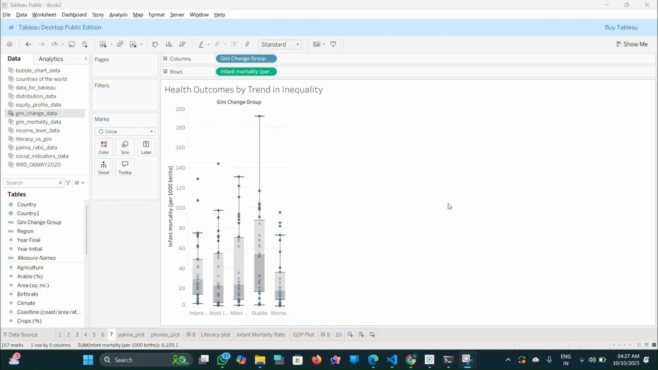Instead of a simple downward trend, the median infant mortality rates form a U shape, while the most improved group enjoys low infant mortality and the stable group surprisingly shows the highest median mortality. This suggests a reduction in inequality doesn't automatically guarantee the best health outcomes on its own. The relationship is not linear, and it implies that other factors like a country's starting point and overall development path are deeply intertwined with how changes in inequality affect public health.